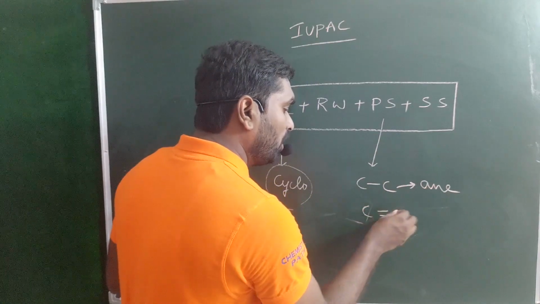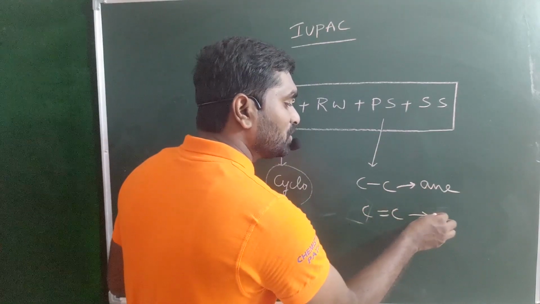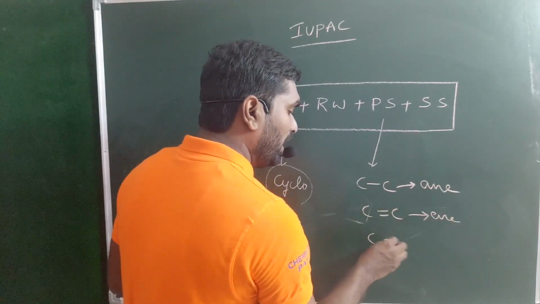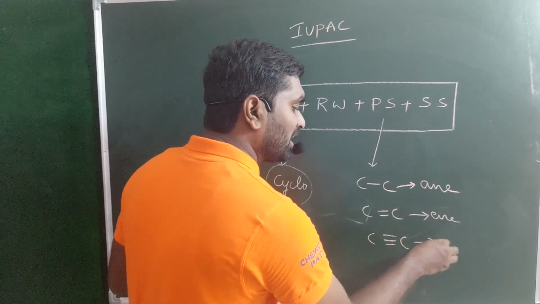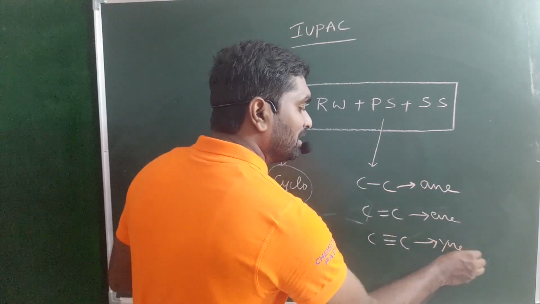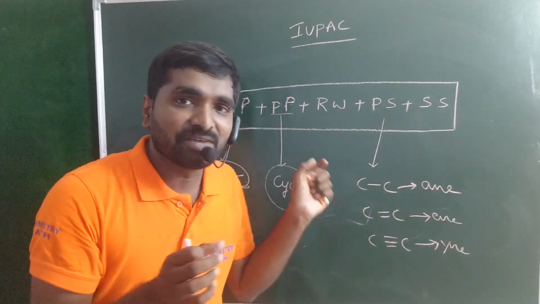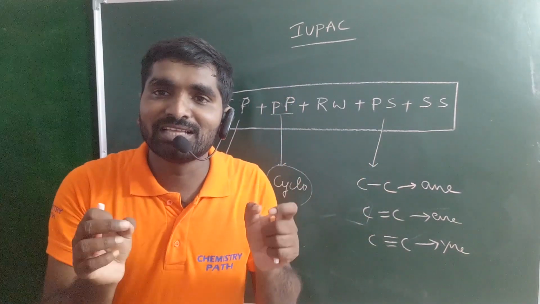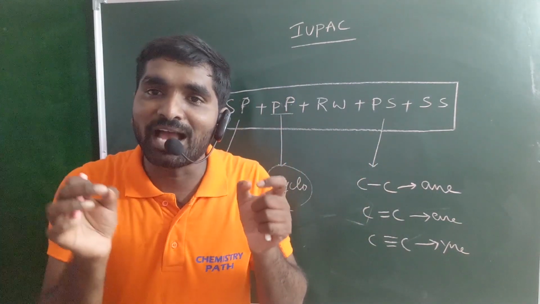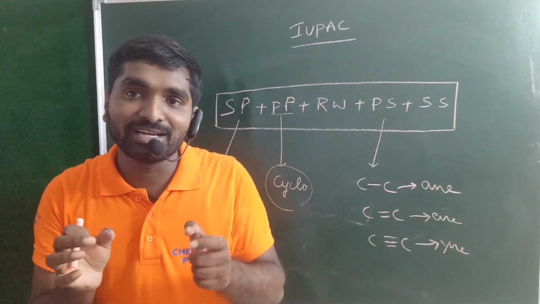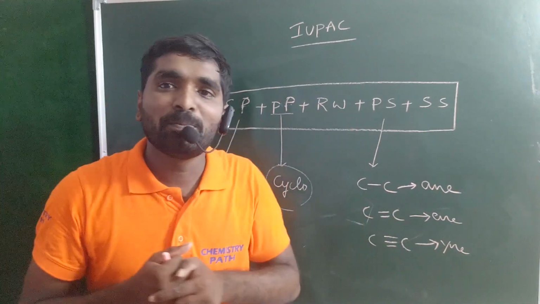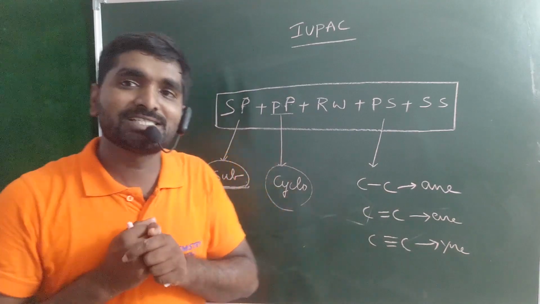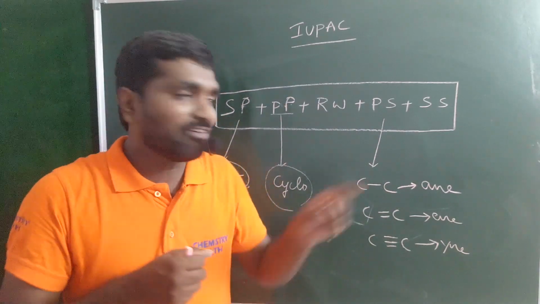When you have a double bond between the 2 carbon atoms, it is ene. When a triple bond is present, it is yne. That means the primary suffix indicates whether the compound is saturated or unsaturated.